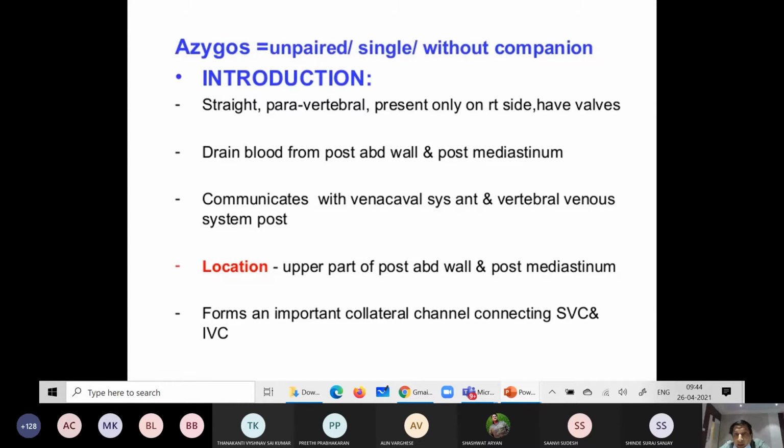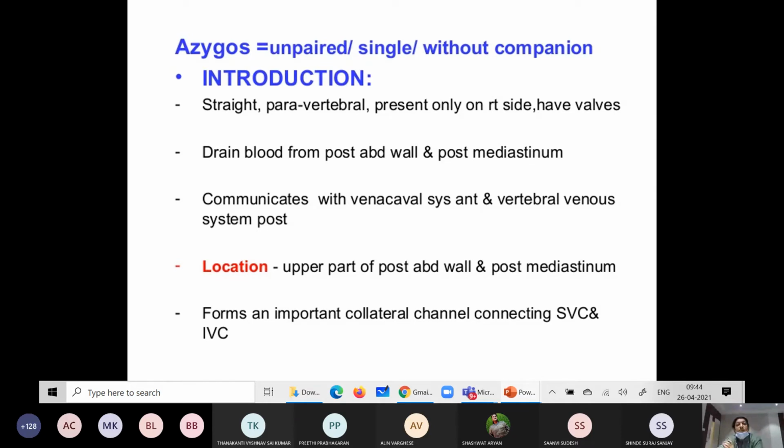You already know the introduction part of the location. It is located in the upper part of the posterior abdominal wall and posterior mediastinum.